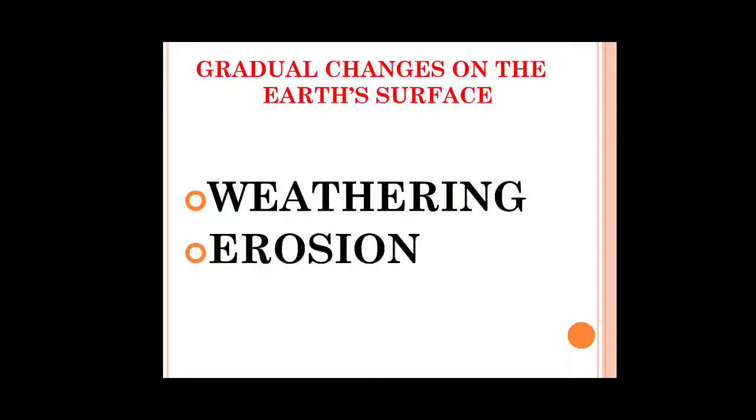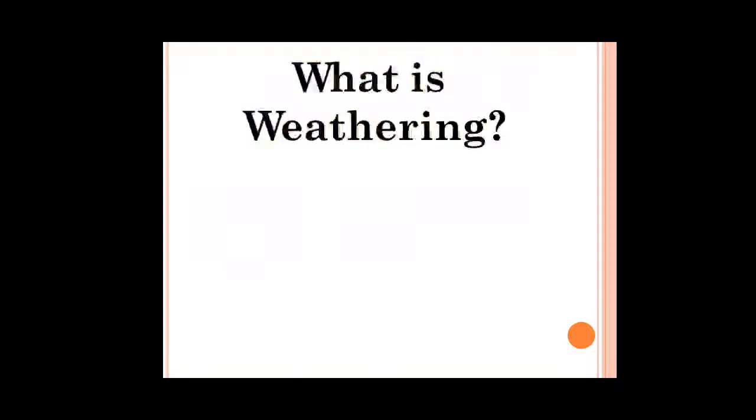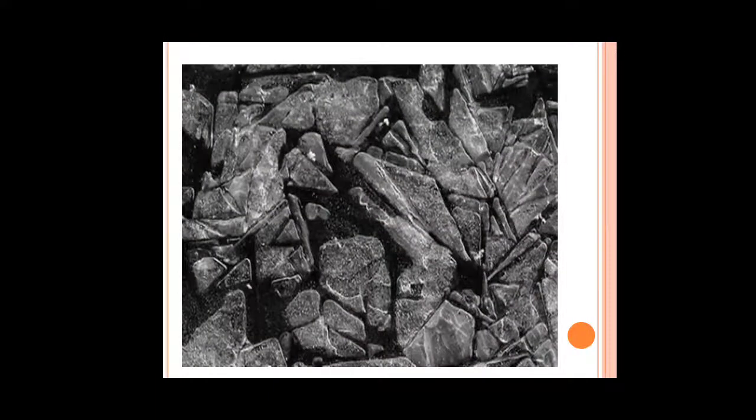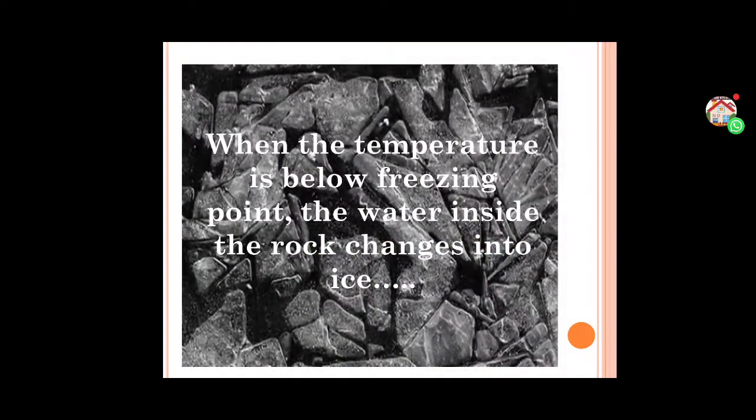The first one is weathering. What is weathering? It is the breaking up of big rocks into smaller pieces. Causes of weathering. The rocks on the surface of the earth undergo change over a period of time due to exposure to air, water and change in temperature. Big rocks break up into smaller pieces by the force of blowing wind and running water. These rocks are also broken into smaller pieces by the changing temperature. In extreme heat, the minerals in the rocks get heated and expand.